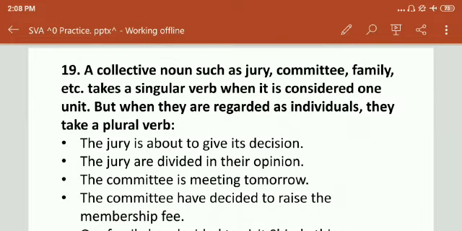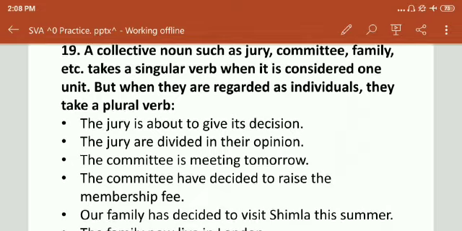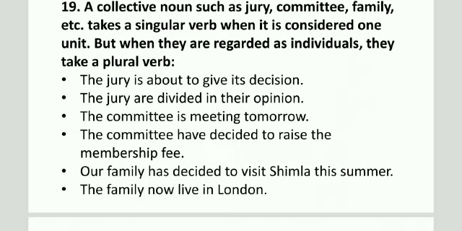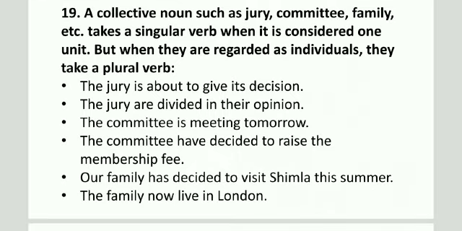So it is very important to see: the jury is about to give its decision. Here the jury is acting as one, doing the same thing, and their decisions are the same. But in the second sentence, the jury are divided in their opinions. The jury members are there and they are not thinking the same, so they are divided.